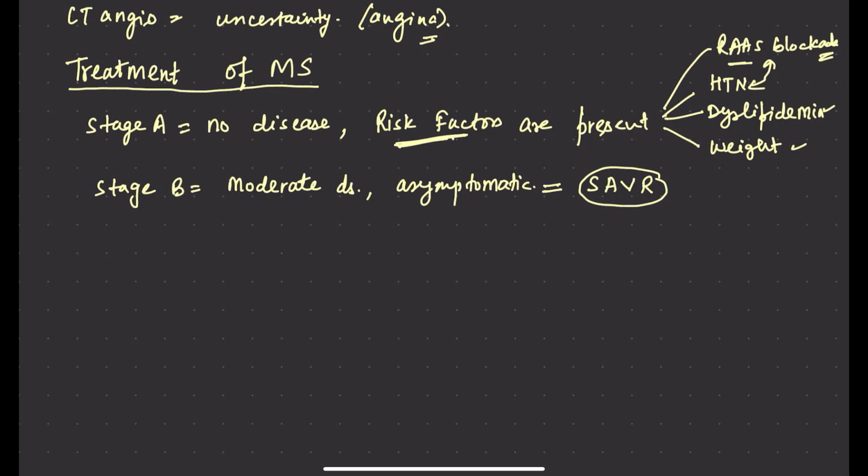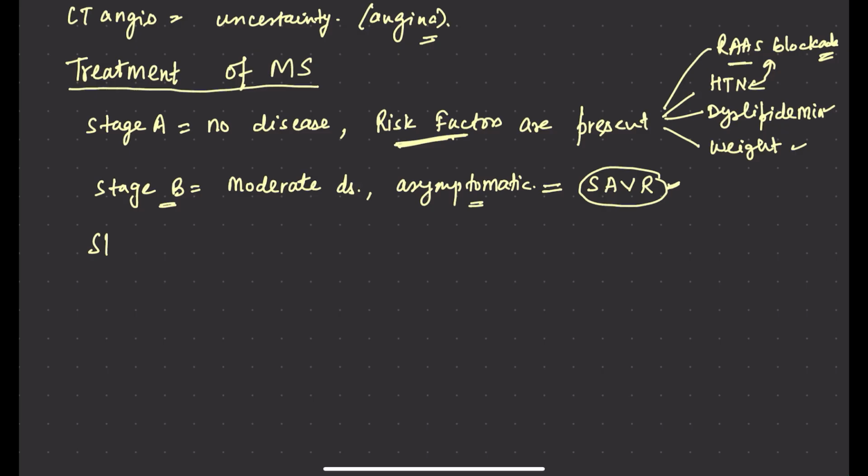We have to always replace. Now how do you replace is the question. Do you replace it surgically, or using the less invasive or less destructive procedures like transaortic valve implantation, TAVI? So either open surgery or transaortic approach. The question is between these two, which option do we have to choose. If the patient is able to tolerate surgery, means the patient is asymptomatic, in stage B, we can do surgical replacement.